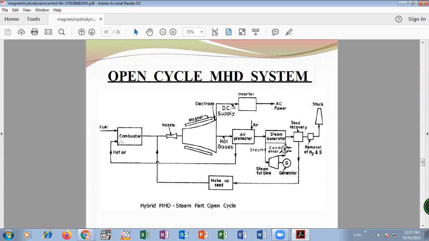After the combustor chamber, it passes through the magnet. After that, it gets released into the environment. Hence, it is called an open cycle system.